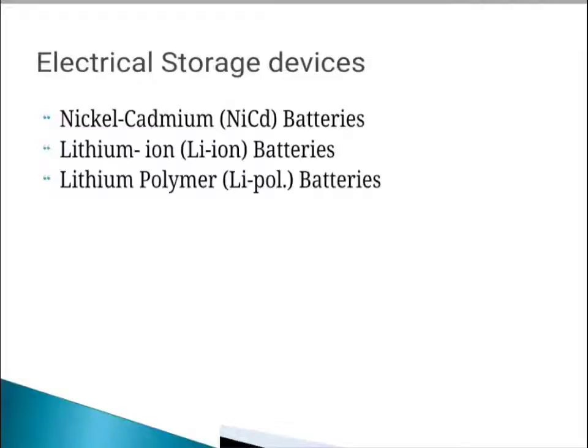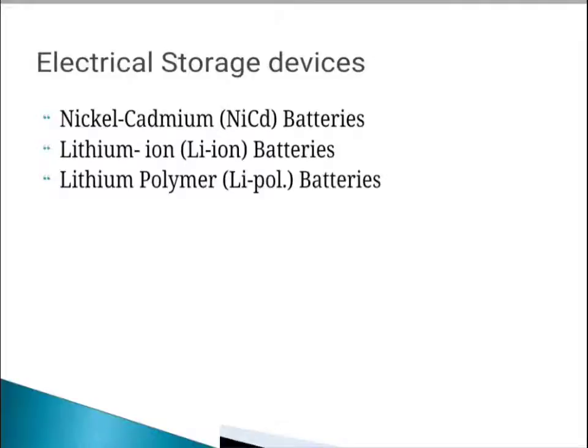The second one is the secondary batteries, also called rechargeable batteries. These batteries can be used and recharged repeatedly. They are usually assembled with the active material in the discharged state.